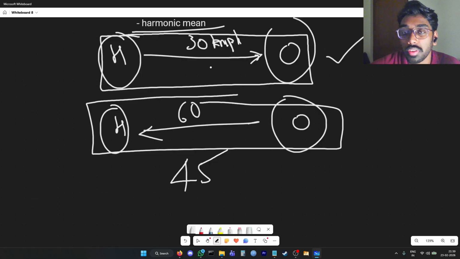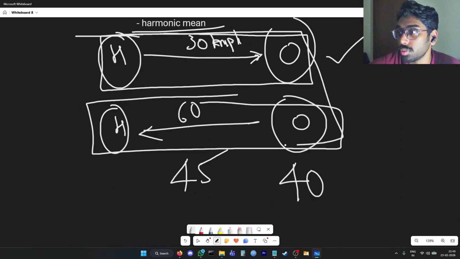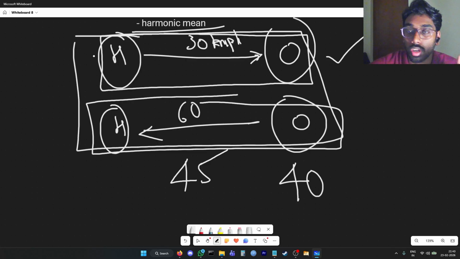So now if we take the harmonic mean of this, we'll get 1 by 30 plus 1 by 60, which will be 3 by 60, and then we can reduce it to 1 by 20, and now we take the average of two trips. So 1 by 20 by 2, which means we'll get 1 by 40. Now again we take the reciprocal as the last step and we get 40 kilometers per hour as the average speed for these two trips, from the house to the office and the office to the house.